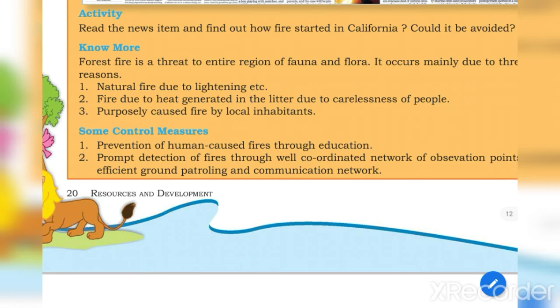Second, it is a government part: prompt detection of fire through a well-coordinated network. How can we detect fire? A well-coordinated network should be there, proper ground patrolling should be there, and a very well strengthened communication network should be there. So in this way we can control forest fire.